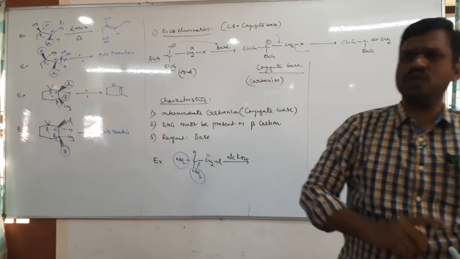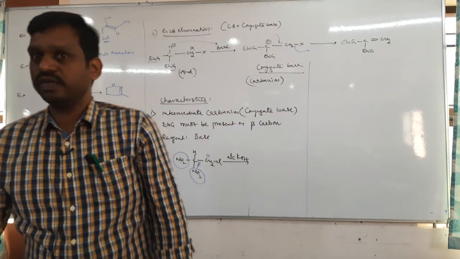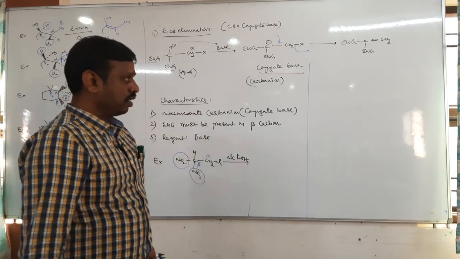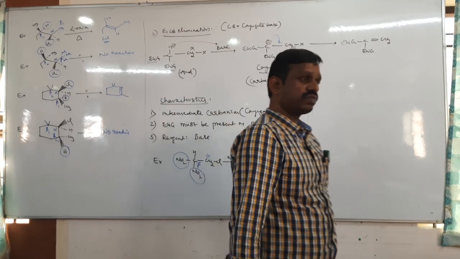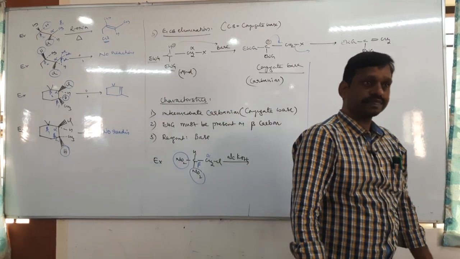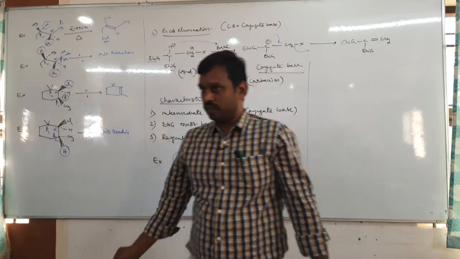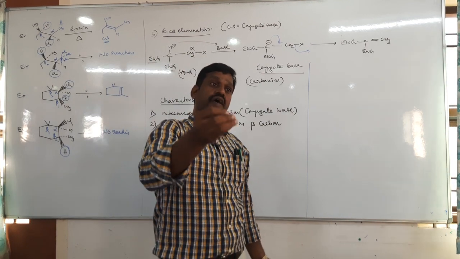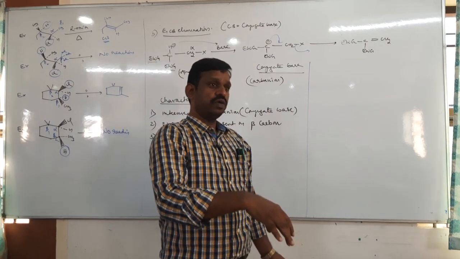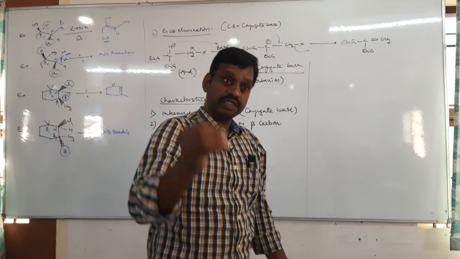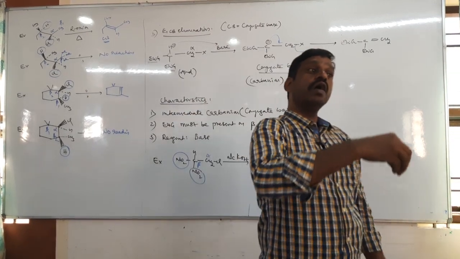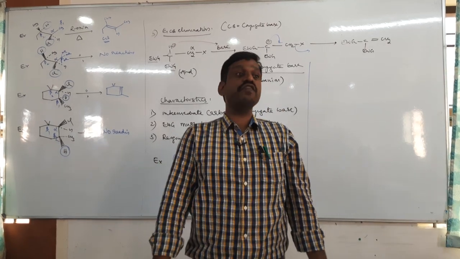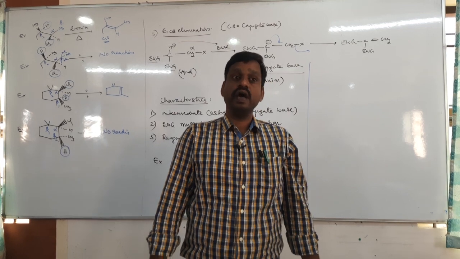Okay. So next, this is elimination, finished. Rearrangement: we have only one definition and one or two examples. We don't have much information about rearrangement at plus one, plus two level. Tell me, what is a rearrangement reaction? The reaction in which atoms or groups are rearranged within the molecule to form the product with a new property, meaning different property, is called a rearrangement reaction.